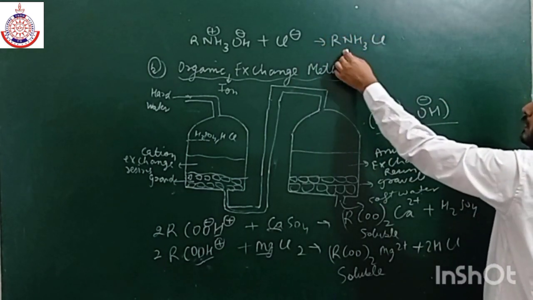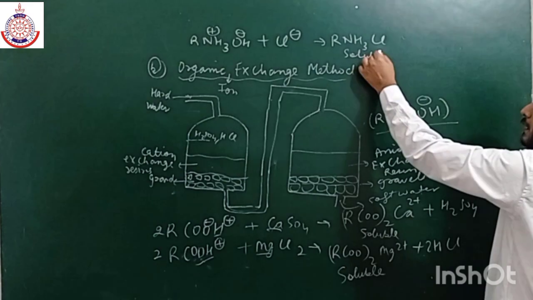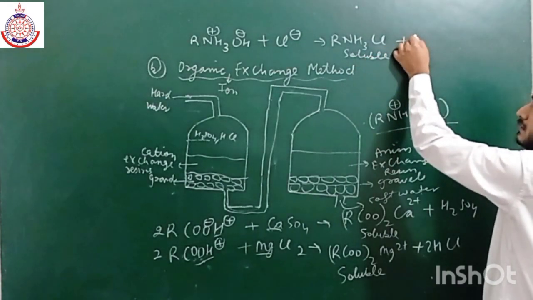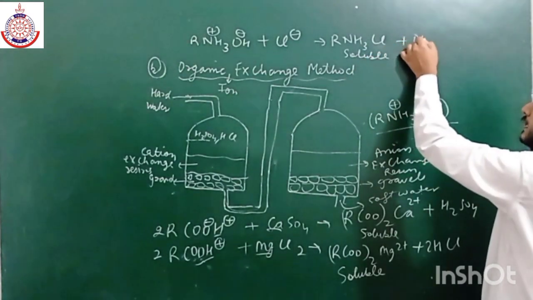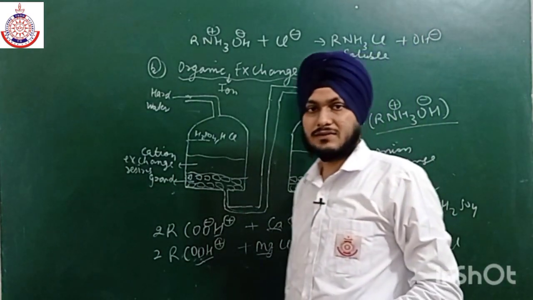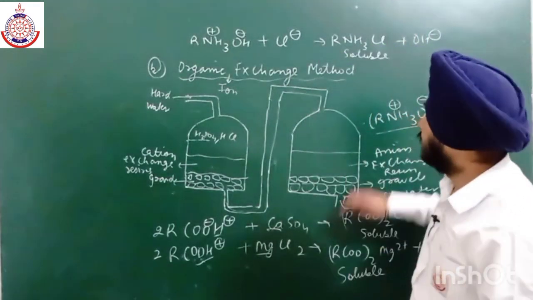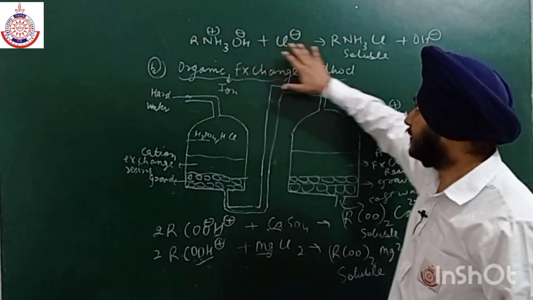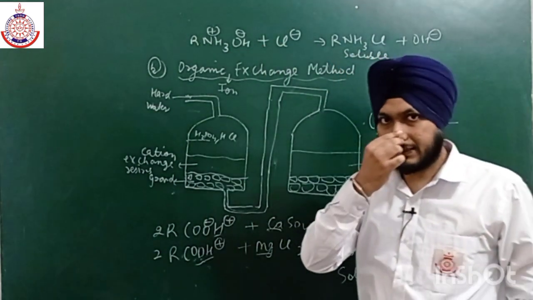Now this is soluble, and plus we are left with OH negative. OH negative will leave. Similarly, if we react it with sulfate, then we can easily replace this OH negative with SO4 2 negative.